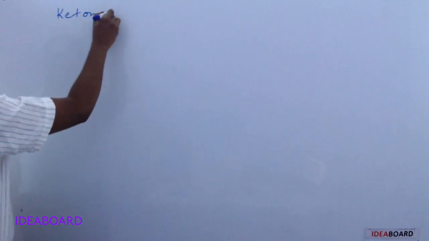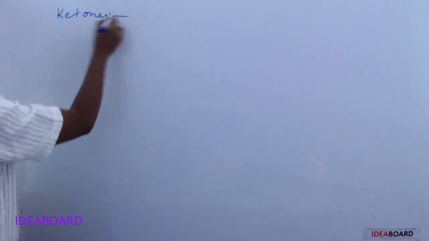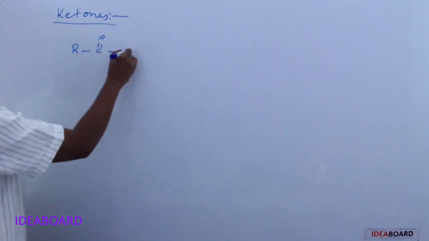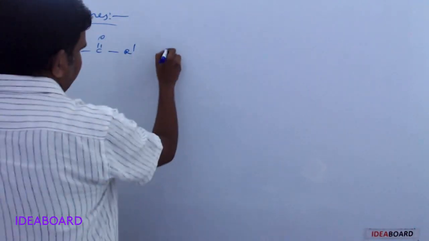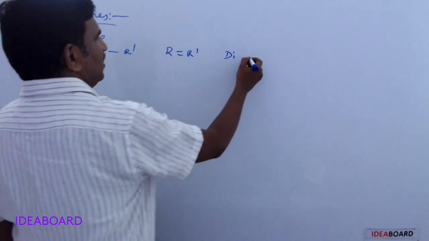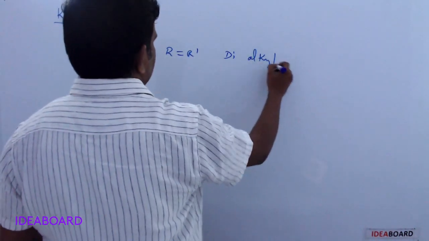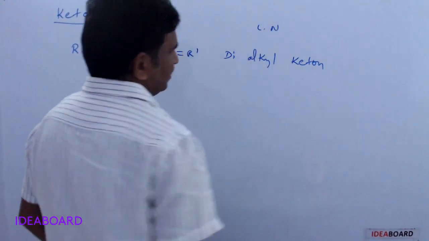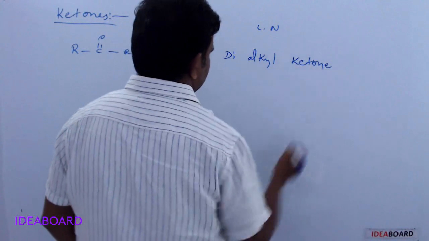The next one is for ketones, IUPAC nomenclature of ketones. Here for the ketones, suppose it is RCOR'. If R is equal to R', for example, we can write directly a dialkyl ketone, I am telling the common name, dialkyl ketone.